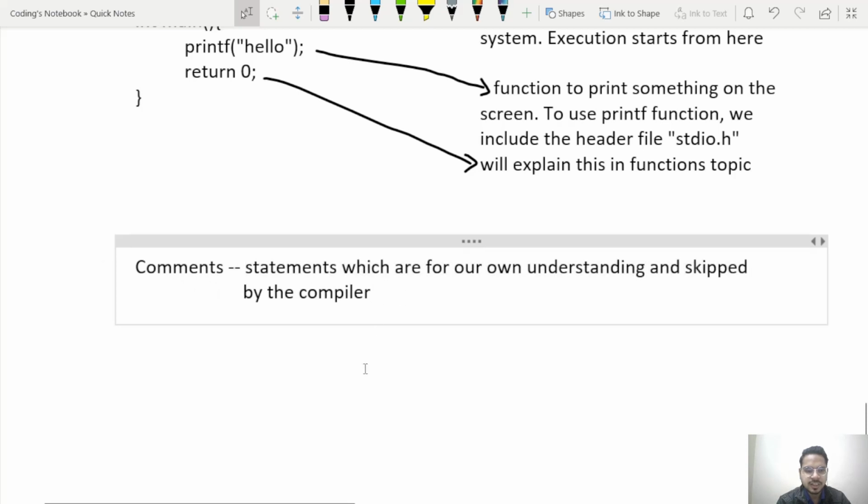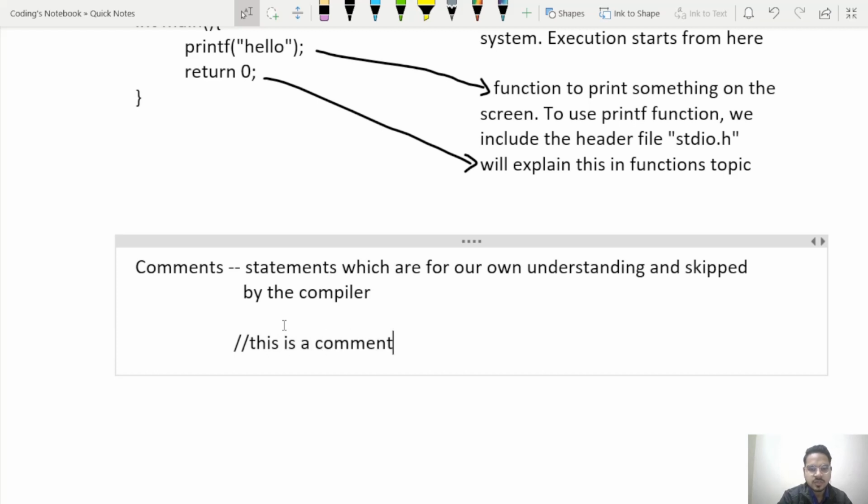Now how to write the comments? We can write like this. So the syntax of writing the comments is like this: 2 slashes and then our statements. So like this is a comment. If I write something which is preceded by these 2 slashes, then it becomes a comment. It will not be processed by the compiler. It will be for my own understanding. Okay, let's see it in the compiler also.